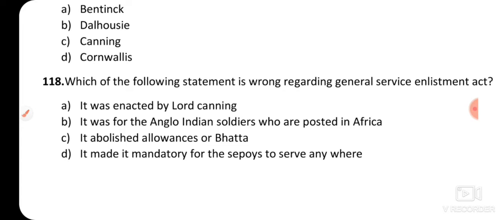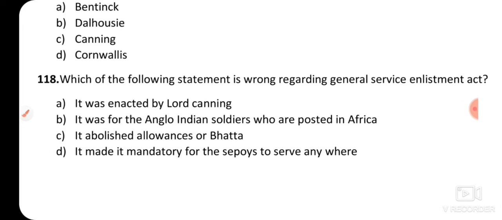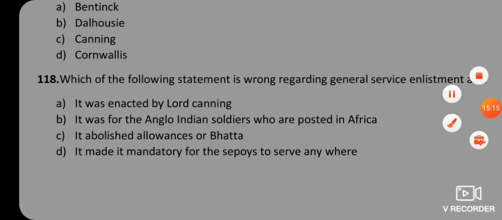Which of the following statements is wrong regarding the General Service Enlistment Act? It was enacted by Lord Canning. It was for the Anglo-Indian soldiers who are posted in Africa. It abolished allowances or bhatta. Option D, it made it mandatory for sepoys to serve anywhere. So the correct answer is option B.